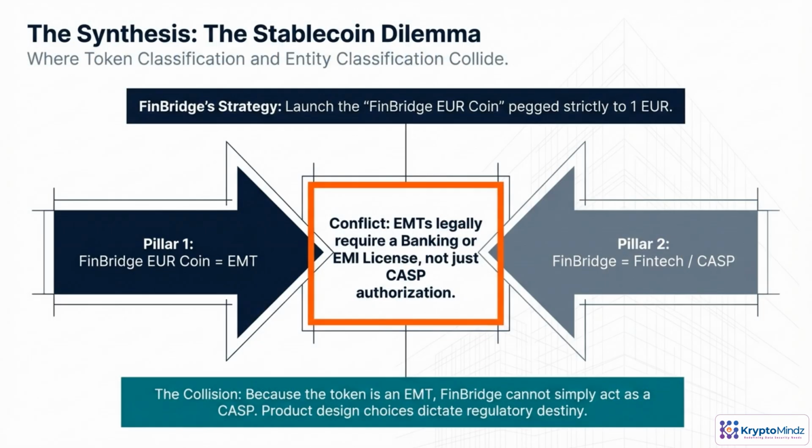FinBridge thinks it's just launching a EuroPeg token and operating as a CASP. But by design, that token behaves like e-money. Under MiCA and existing EU rules, e-money tokens trigger banking or e-money institution licensing, plus CASP obligations. This is the stablecoin dilemma. Classify the token one way, classify the entity another, and suddenly your license stack doubles. The key lesson is that product design quietly decides which regulators you invite into your life.